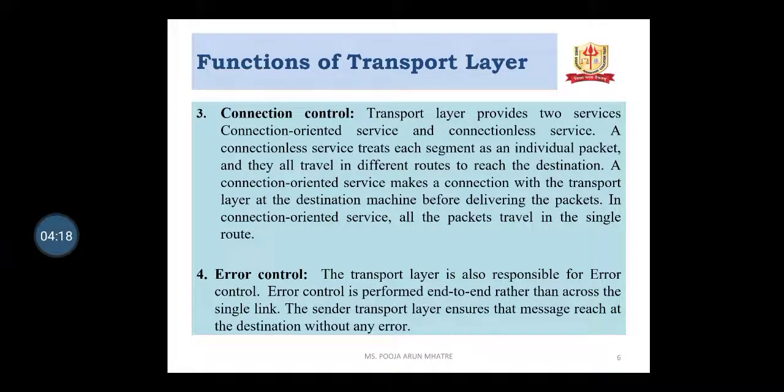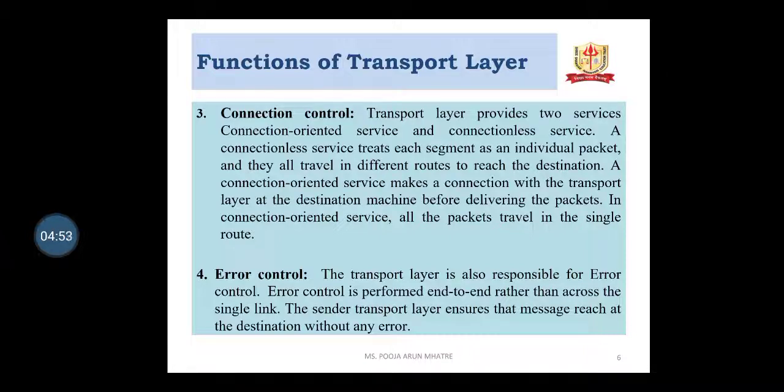Connection control. The transport layer provides two services, connection oriented service and connectionless service. A connectionless service treats each segment as an individual packet and they all travel in different routes to reach the destination. A connection oriented service makes a connection with the transport layer at the destination machine before delivering a packet. So in connection oriented services, all the packets travel in a single route.